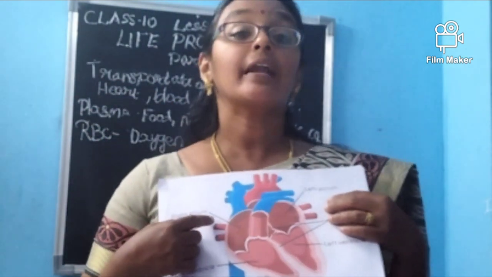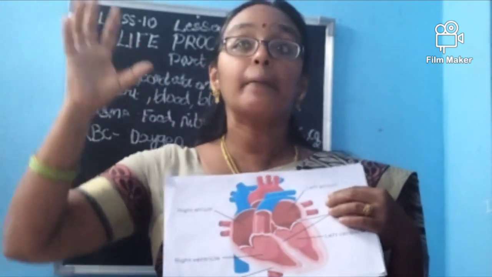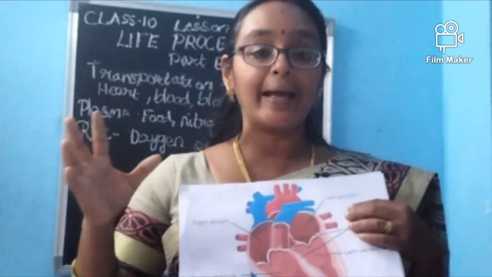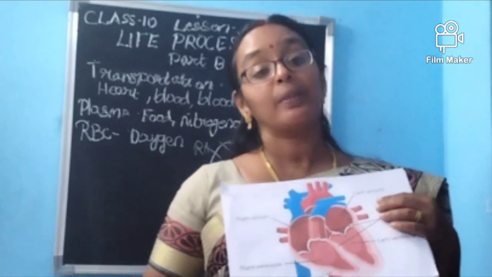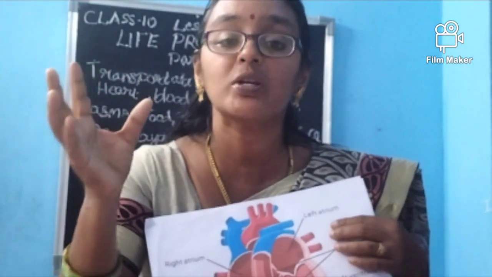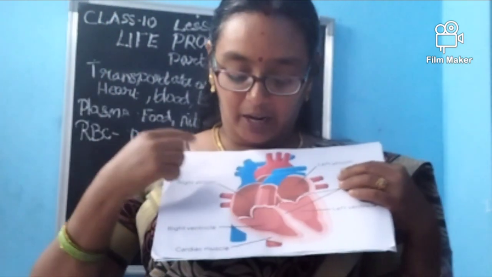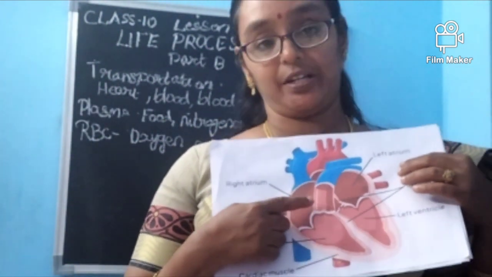See, ma, right atrium. See the blood. The blood which is coming from the cells. Imagine the blood which is coming from the cells will be having what, ma? Will be carbon dioxide rich. Okay. This blood will be coming directly to the right atrium.